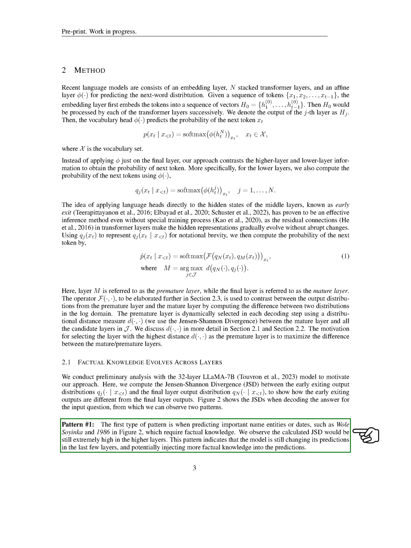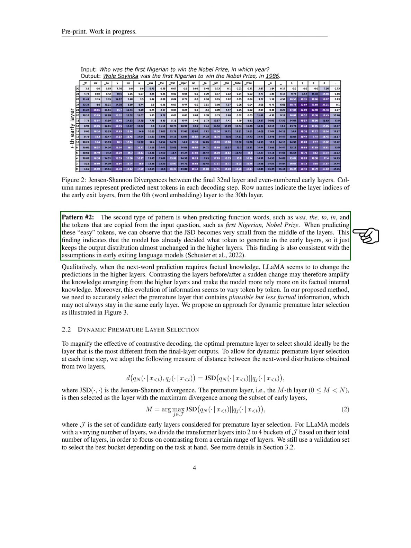In these cases, the JSD remains high even in the higher layers, suggesting that the model continues to refine its predictions and incorporate more factual knowledge as it progresses through the layers. The second pattern is observed when the model predicts function words like was, the, to, in, or phrases copied from the input question like first Nigerian, Nobel Prize. For these simpler tokens, the JSD becomes very small midway through the layers, indicating that the model has already decided what token to generate and maintains this decision in the higher layers. This aligns with the assumptions of early exiting language models.